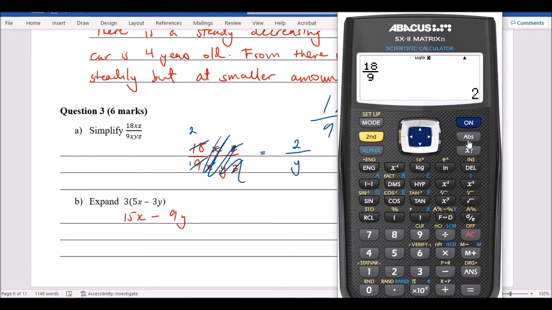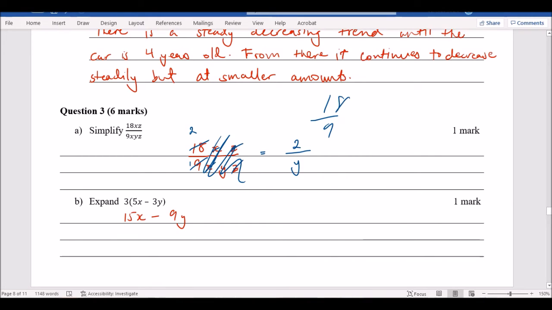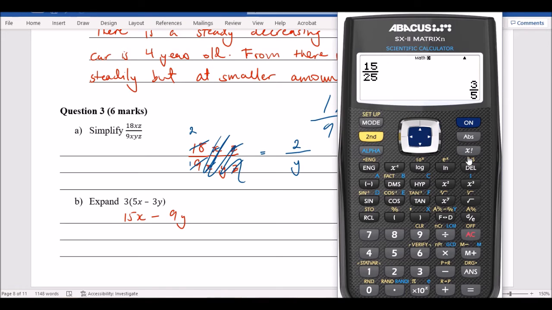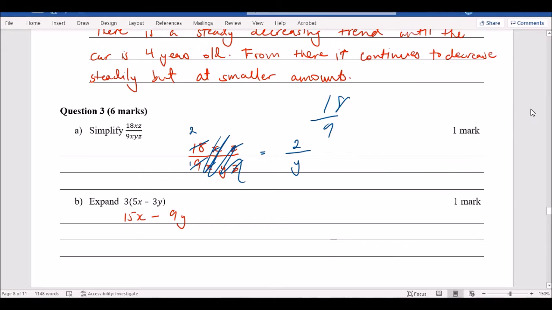Also, let's say for example you get 15 over 25. Would your working out be okay? No, actually, most of the questions in the SAC will be 1 mark questions, which means you just need to show your answer. So there's your answer, 3 over 5. And you just have to cancel out the letters.